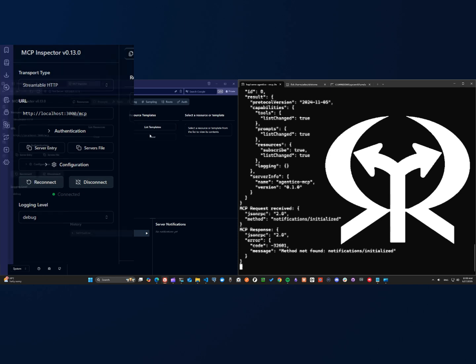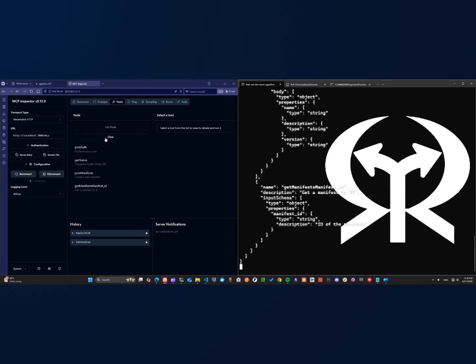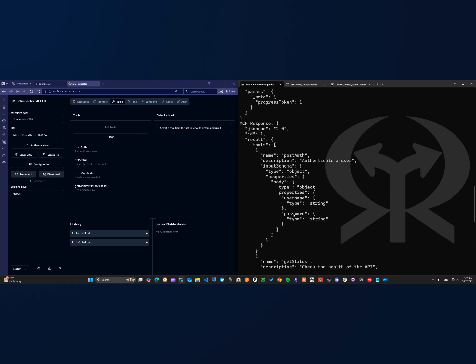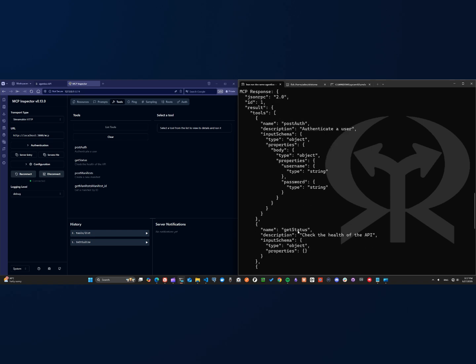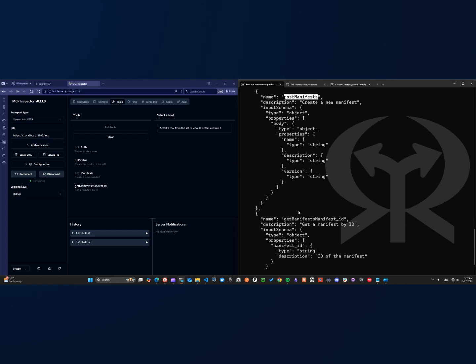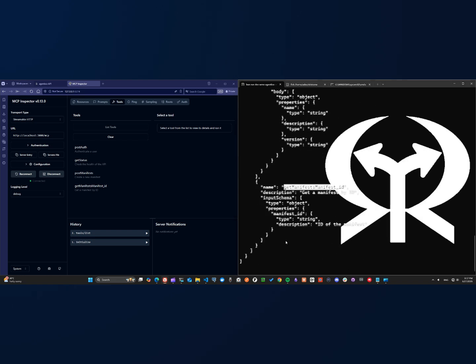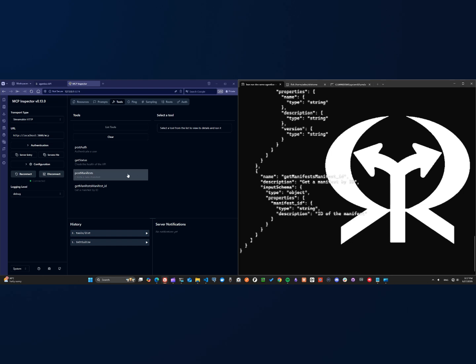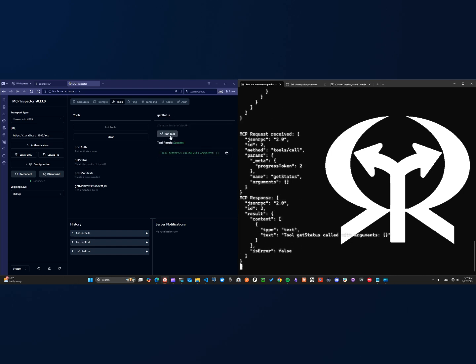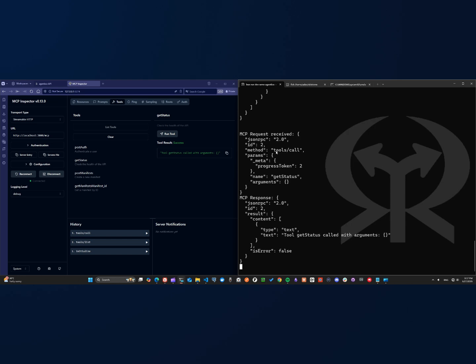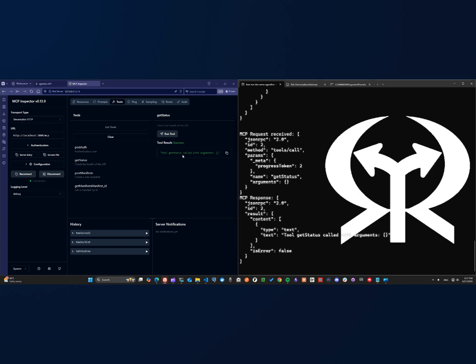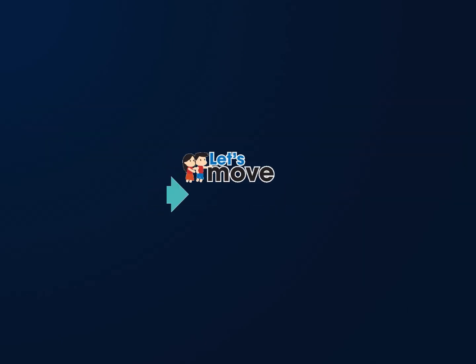And now let's list the tools available in the server. And that's it. We have 4 tools provided by this server, and these tools were automatically generated from the Swagger specification. Let me try one of these and test this. As you see, we receive the request, and the response is generated. This is automatically generated because as of now, we don't have any code implemented. Of course, you need to add your business logic depending on your business case.